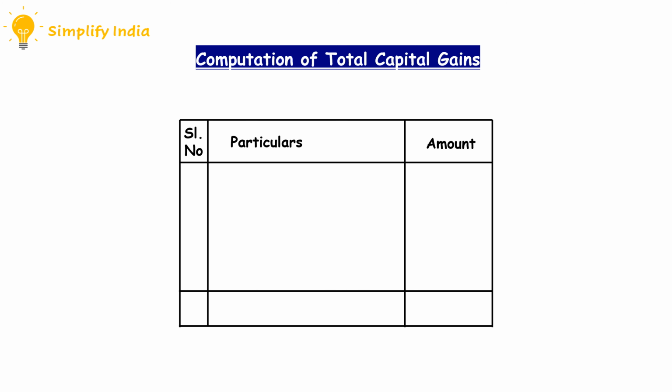Now we have the final step of the problem. Mr. Atmanan does not have any short-term capital gain, so we just have to total up all the long-term capital gains of Mr. Atmanan. From gold, he gained a long-term capital gain of rupees 2,73,437.